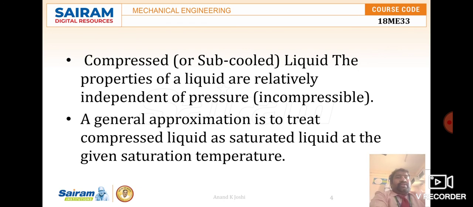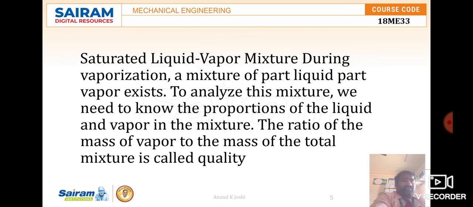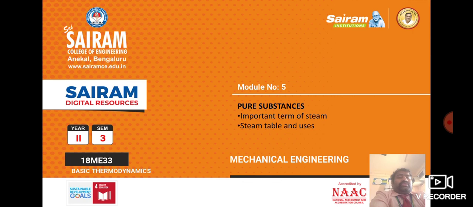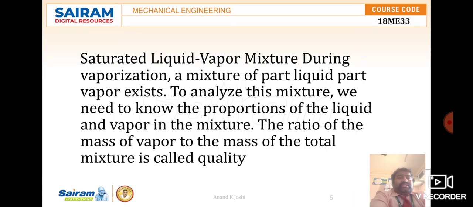Now take a saturated liquid-vapor mixture during evaporation. This mixture is part liquid and part vapor. To analyze this mixture, we need to know the proportion of liquid and vapor in it. The ratio of the mass of the vapor to the mass of the total mixture is called the quality. Quality is nothing but the condition of the steam, whether it is dry steam, wet steam or superheated steam. We also call it the condition of the steam.